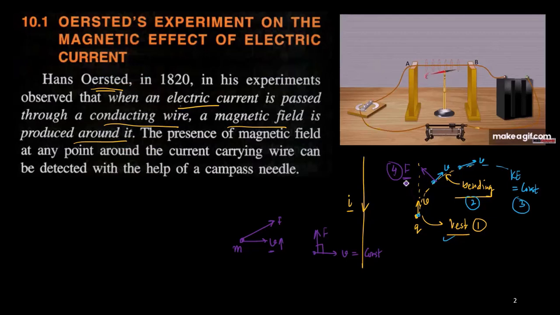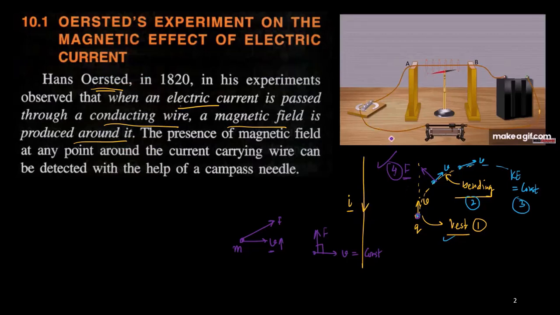Now, this force is not electrostatic in nature. Why is it not electrostatic? Because if the force is electrostatic in nature, then the charge will deflect even when it is at rest. Yet the charged particle shows some kind of deflection. On further analysis, it was found that there must be some force acting on this charged particle, only then there can be a deviation. Since the velocity remains constant, the particle is moving continuously with constant speed, which means there must be some force acting in the perpendicular direction. Okay, this is the fourth observation.